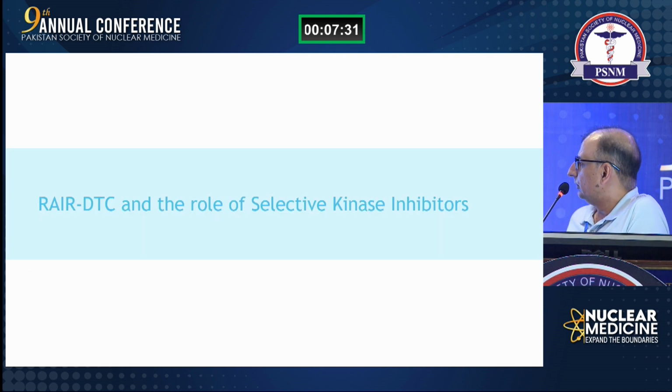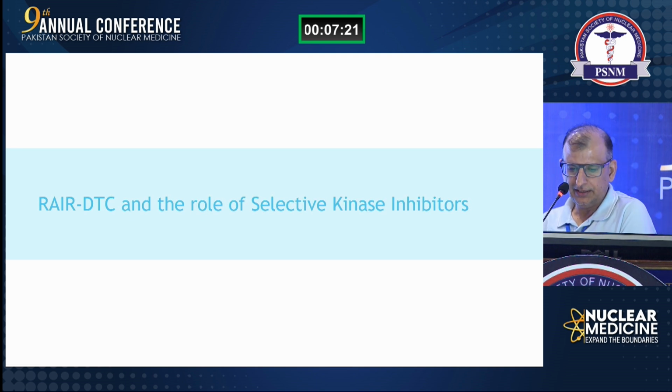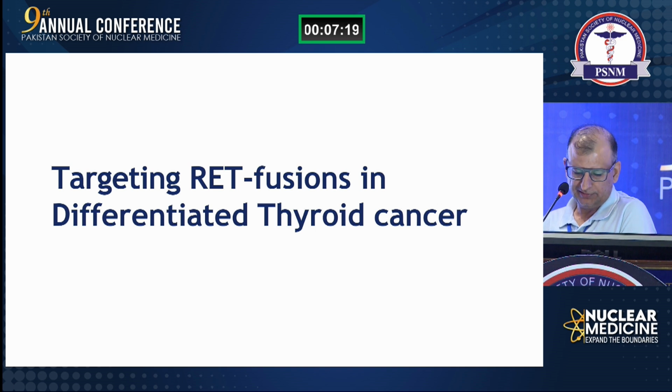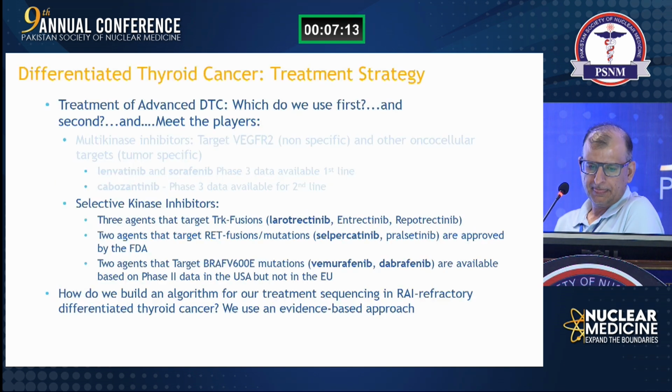Now the previous three were the multi-kinase inhibitors. Now the role of selective kinase inhibitors, or gene-specific therapy, if the patient is having these mutations. Number one is the RET fusion gene. If the patient has a RET mutation, then we have two agents, selpercatinib and pralsetinib, and these are approved by the FDA.